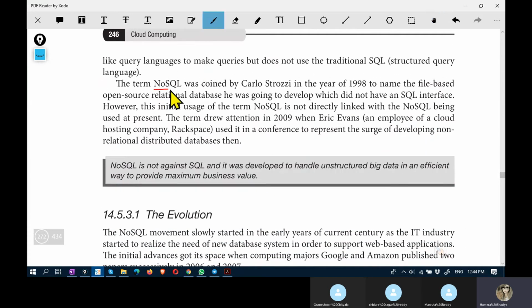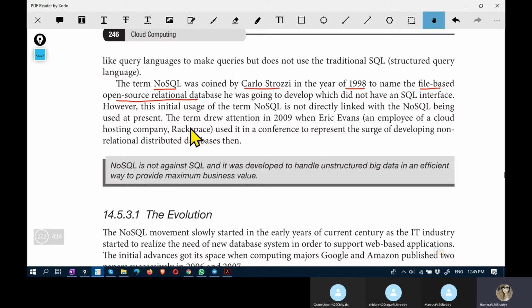The term NoSQL was coined by Carlo Strozzi in the year 1998 to name file-based open source relational databases he was going to develop, which did not have SQL interface. So what he felt is, because it does not have SQL interface, he has named that interface which he was creating in 1998 as NoSQL.